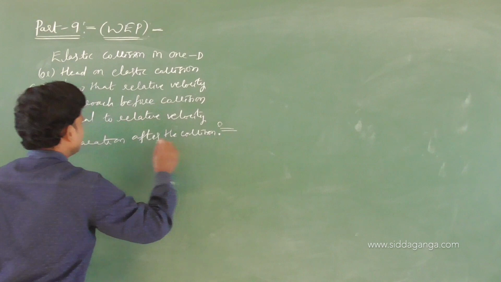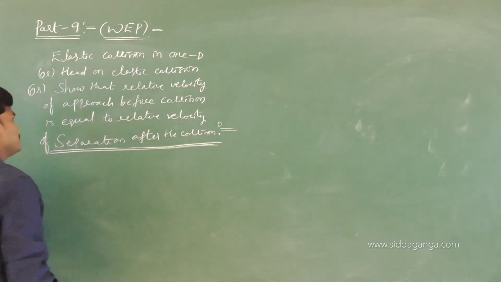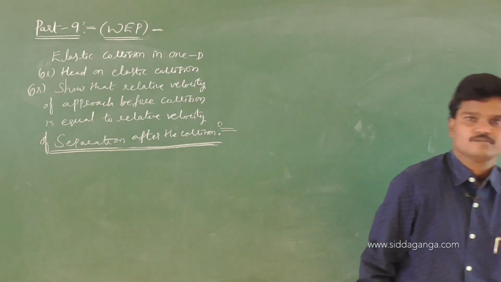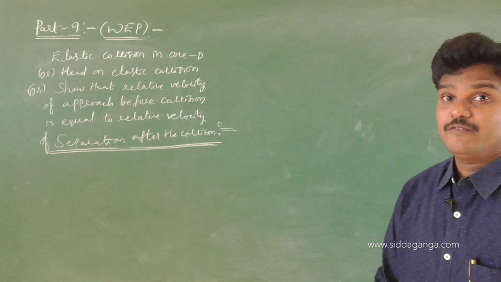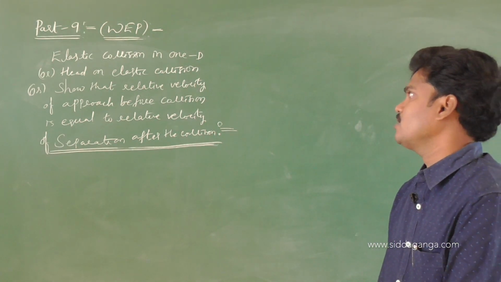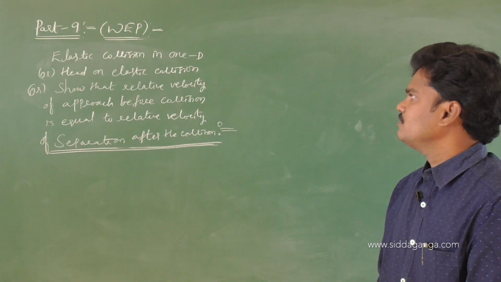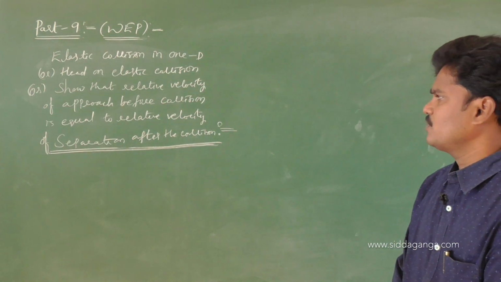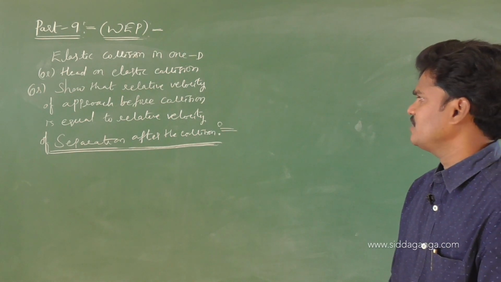See, I have written three different headings. Very simple derivation, useful for your board level. See what I have written first. Heading is elastic collision in one dimension, otherwise head-on elastic collision. Otherwise we have to show that the relative velocity of approach before collision is equivalent to the relative velocity of separation after the collision.